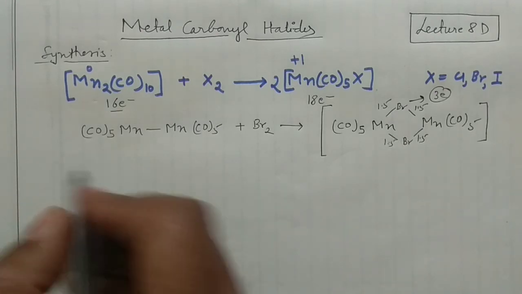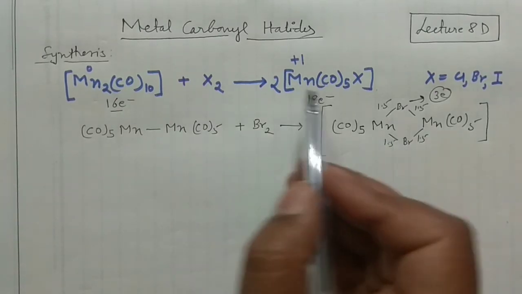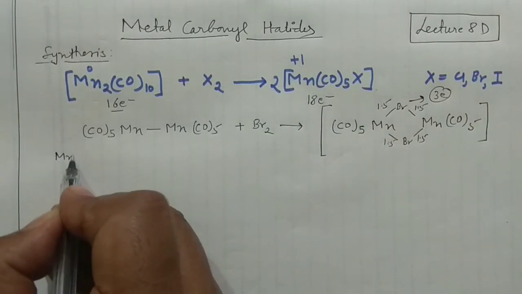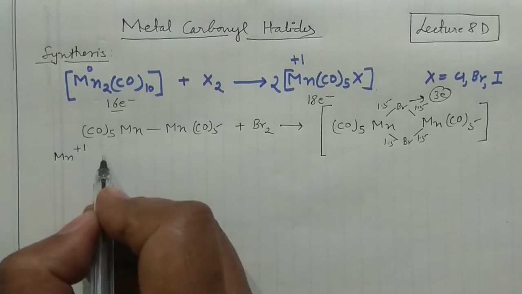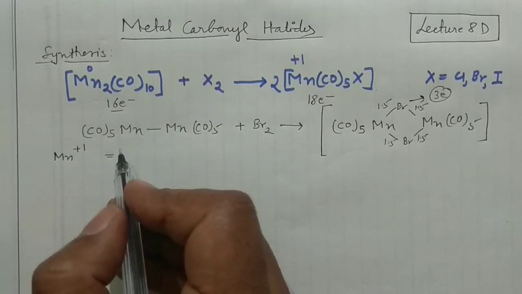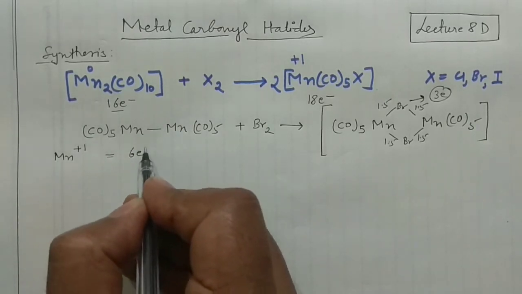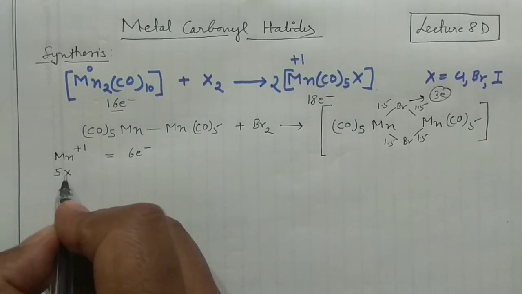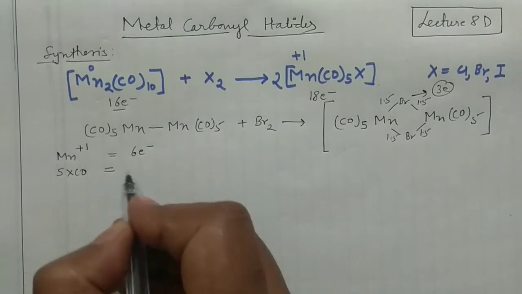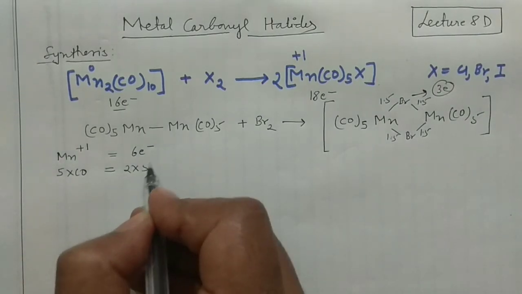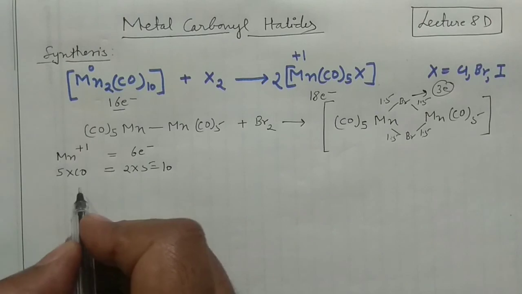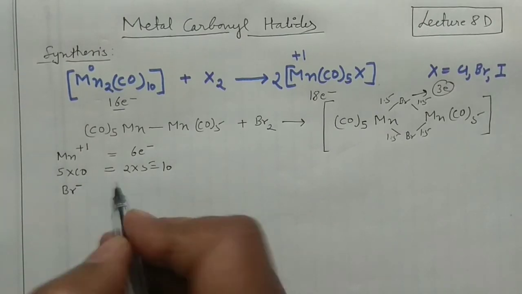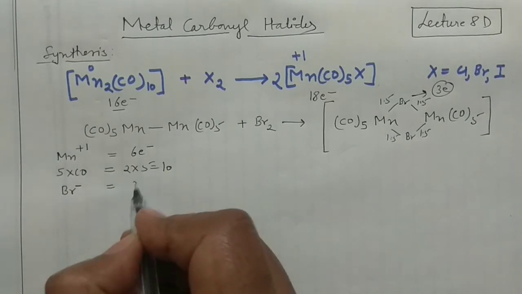See guys, I can write here, because it is the oxidation process which is going on. That means manganese is in +1 oxidation state, and you know manganese actually contributes 7 electrons, but in +1 oxidation state it will give only 6 electrons. 5 carbonyls are there, and 1 carbonyl contributes 2 electrons, so 5 will contribute 10, and then you can write your Br negative, and your Br negative will give you 2 electrons.